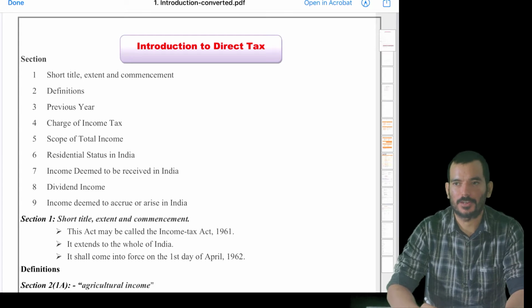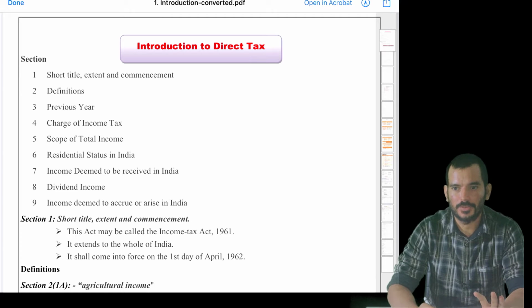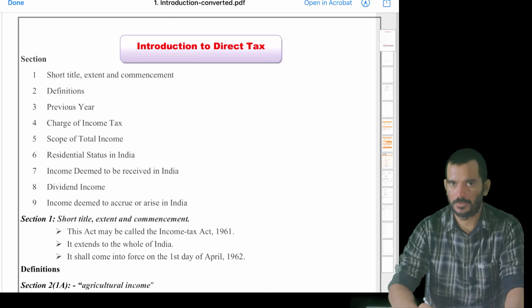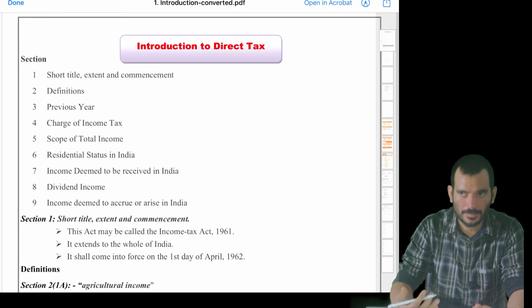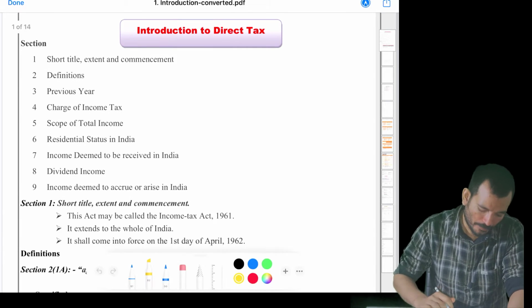In this video, we are going to start a DT Marathon Part 1. I'll be taking you through the first two chapters: Introduction, Residential Status and Scope of Total Income. Very quickly we'll be going, and I request you to have the study material, or whatever material that you follow, in front of you so that you don't miss anything. So let's start. This is the way I used to start, and this is the way that I adopt.